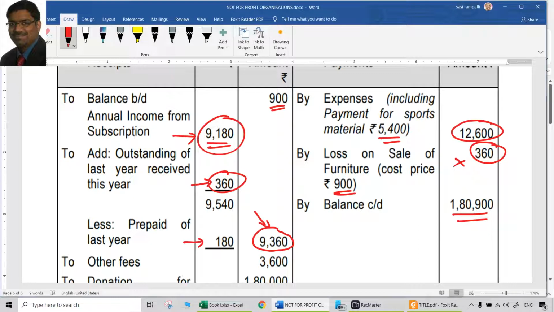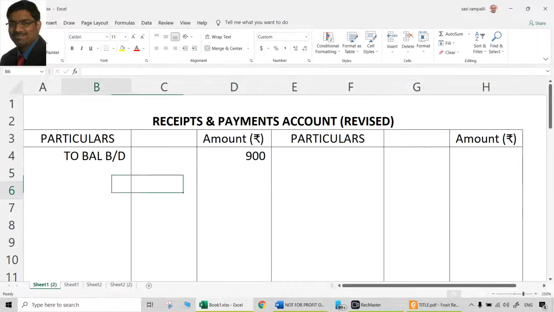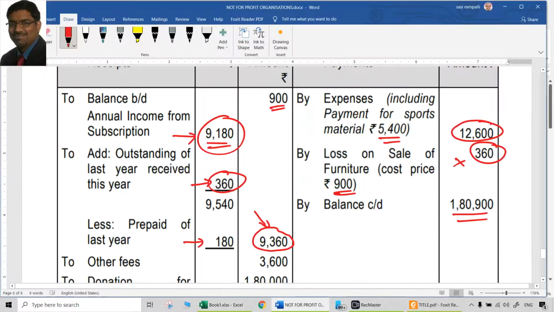Annual income from subscription 9,180, and added outstanding of last year received this year, deducted prepaid of last year, that means received in advance from our point of view last year, which is already included in this 9,180. So actual amount received is only 9,360. Usually we are normally used to doing it the other way, but here it is reverse. Normally we will have receipt directly, then we do the adjustments so that we get income. It's okay. Here we will do it the other way.